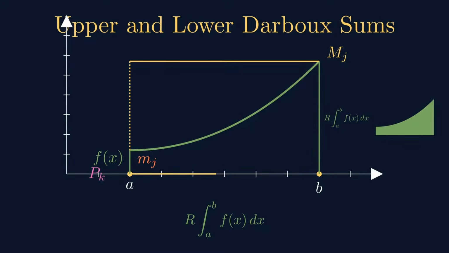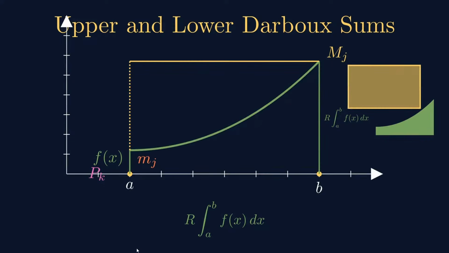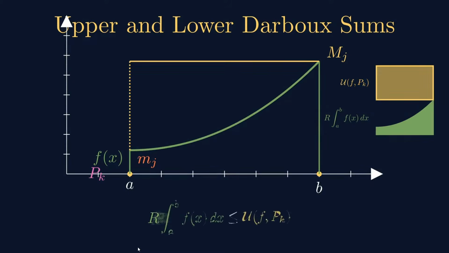Then let us see the lower double sum. This is the yellow shaded region. This is the upper double sum, U(f, Pk), and obviously U(f, Pk) is greater than the Riemann integral.